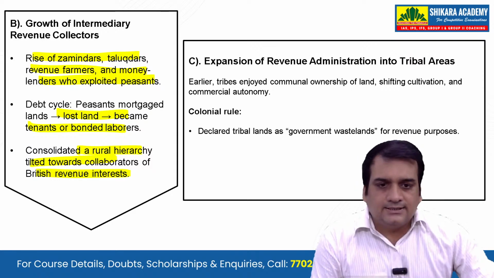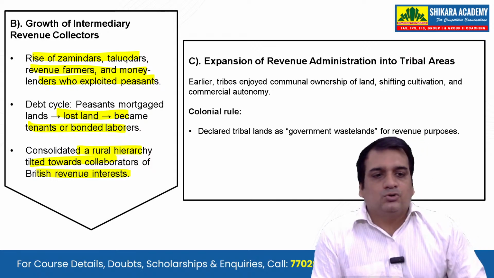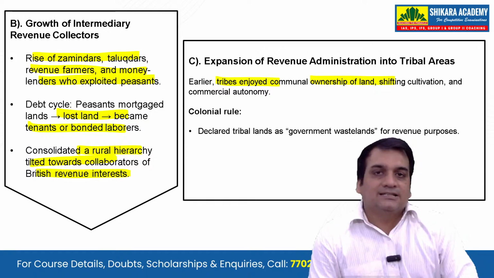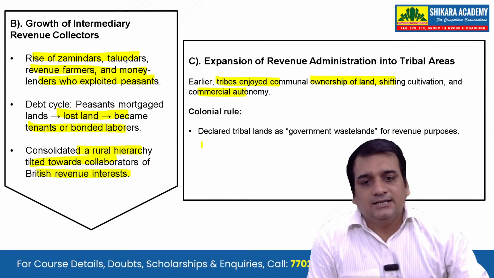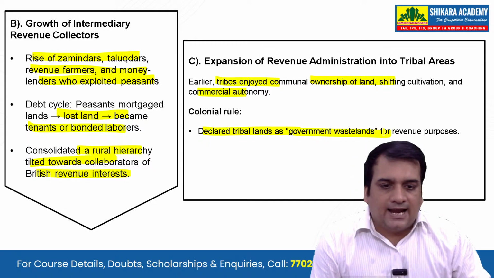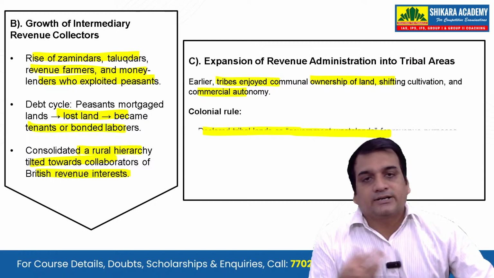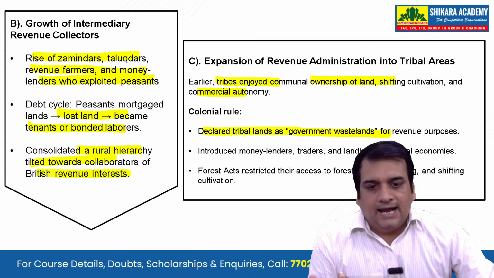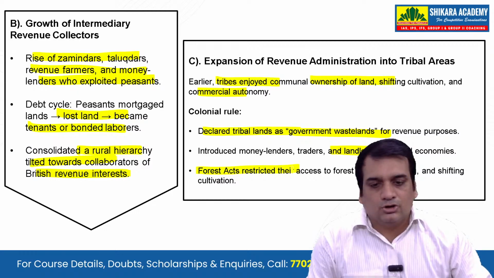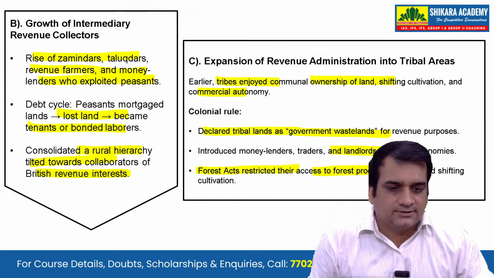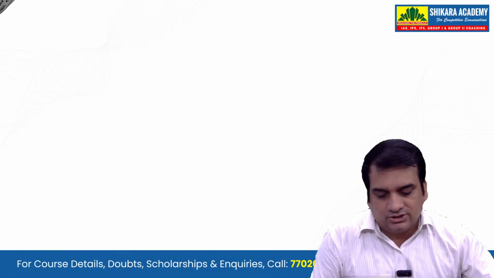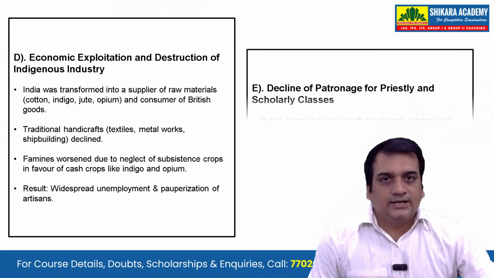Next is the expansion of revenue administration into the tribal area. The earlier tribes enjoyed communal ownership of land, shifting cultivation, and commercial autonomy. But the colonial rule declared tribal land as government wasteland for revenue purposes. They introduced money lenders, traders, and landlords into the tribal economies, and the Forest Acts restricted their access to forest produce, grazing, and shifting cultivation at that time. So this is one very important fact that you should understand.